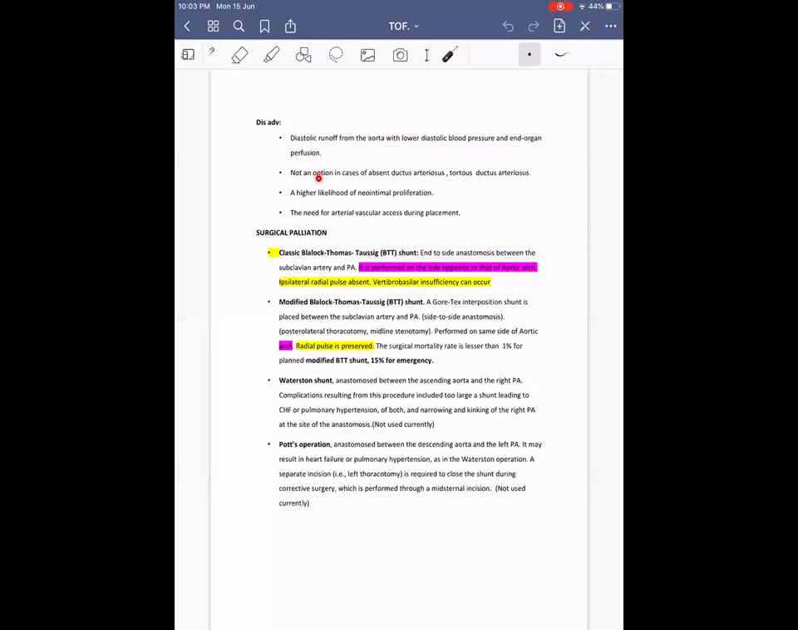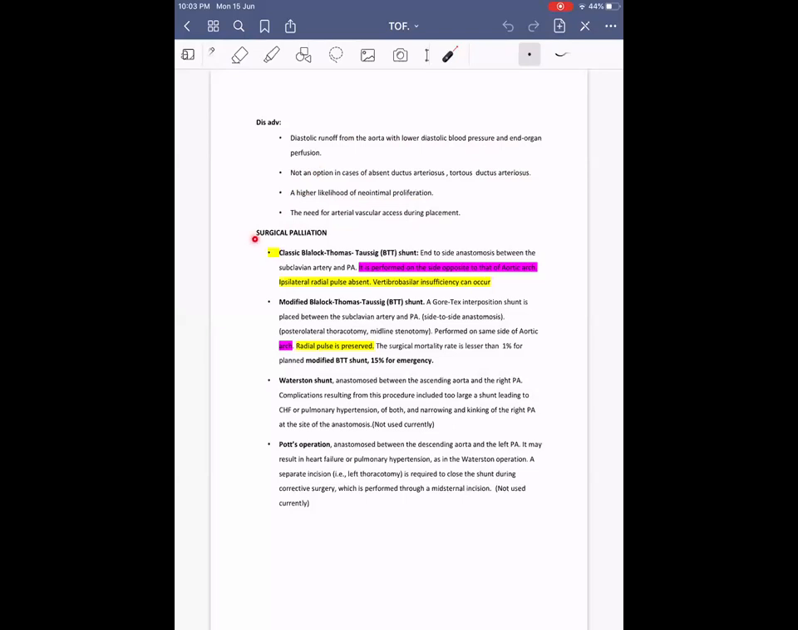It is not an option in case of absent ductus or tortuous ductus, there is a higher likelihood of neointimal proliferation, and it may get occluded. There is also the need for arterial vascular access during the procedure.